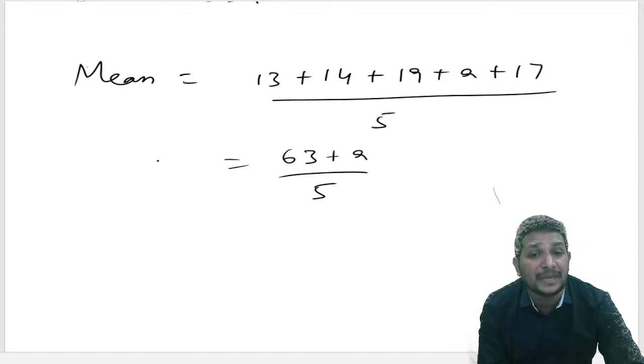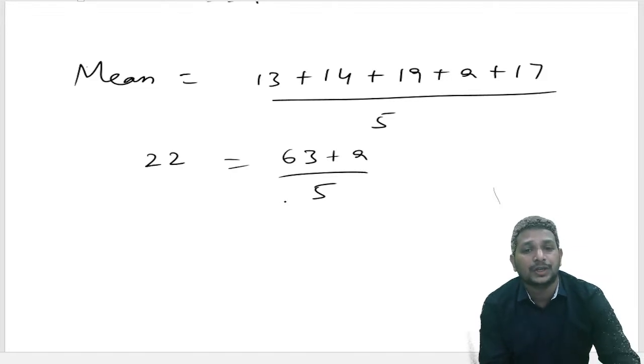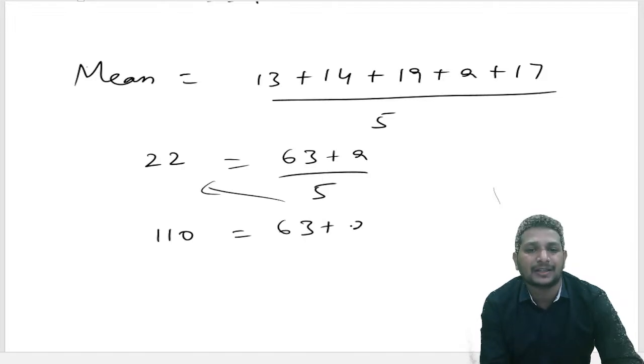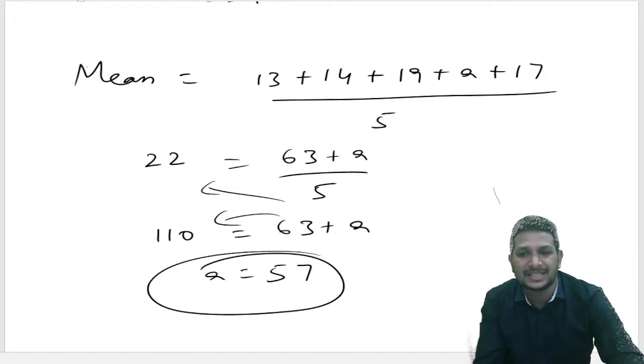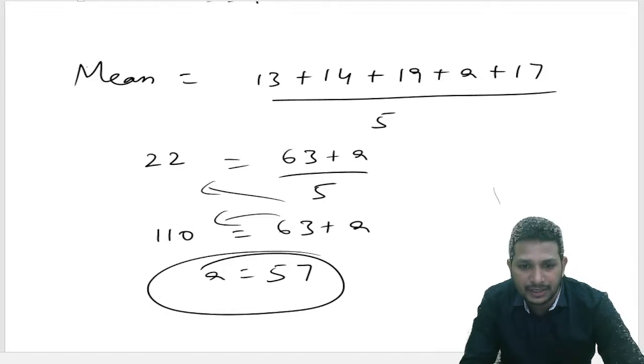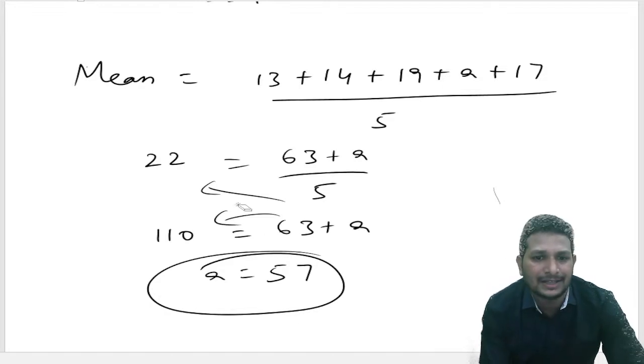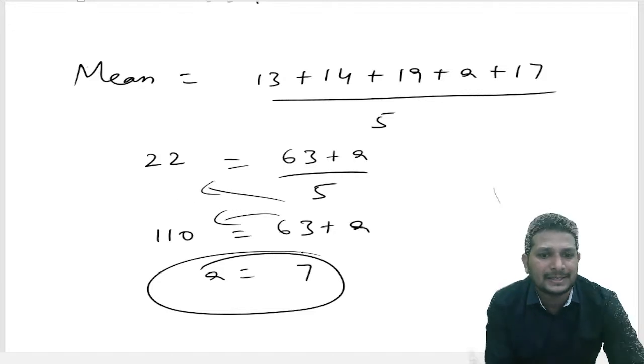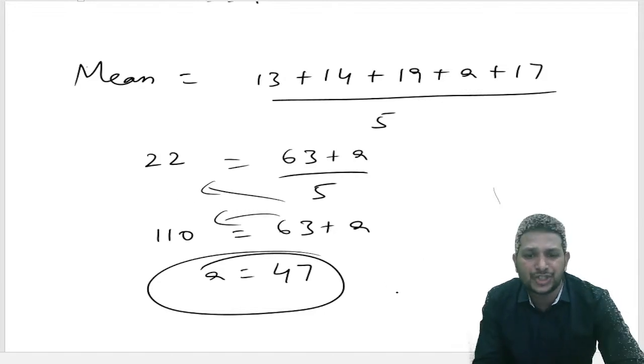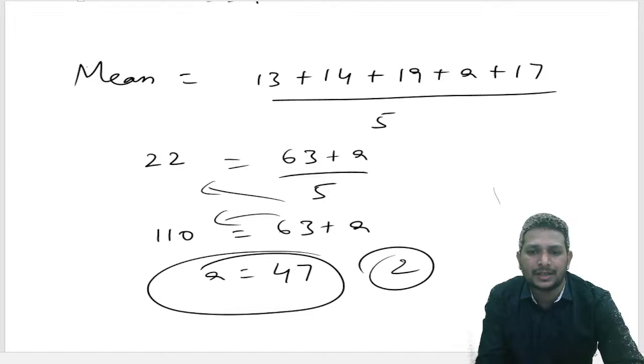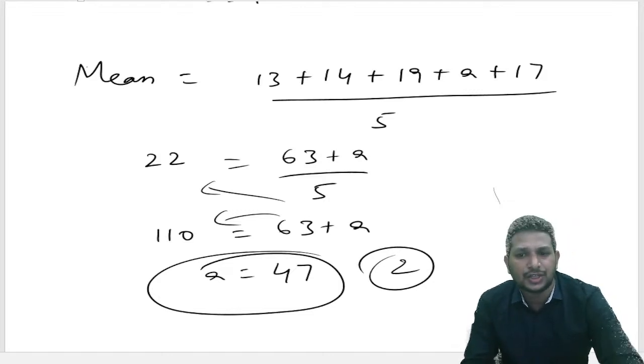But they gave the value of mean as 22. Cross multiplying, 110 equals 63 plus A, so A equals 110 minus 63, which becomes 47. So we got the answer as 47. That's nothing but option 2.